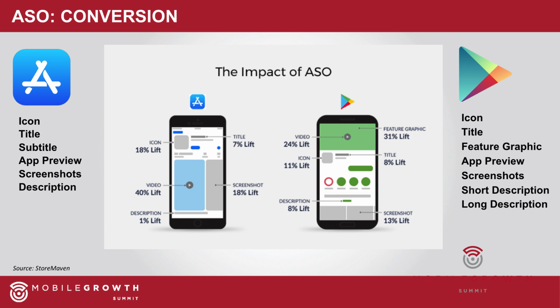And on Google Play, very similarly, we can change our icon, title, feature graphic, app preview, screenshots, and short and long description. One thing that I want to point out here is the feature graphic placement on Google Play, which doesn't exist on iOS.